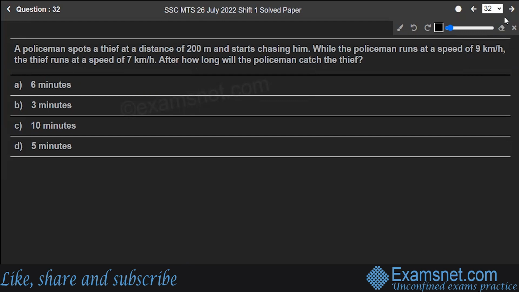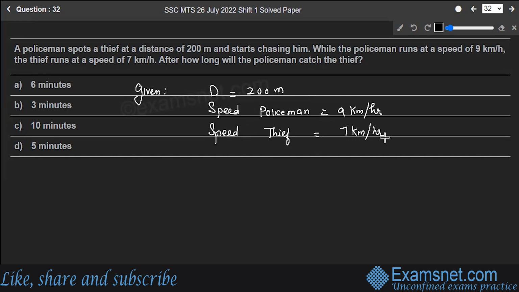You are given the distance is 200 meters. Speed of policeman is 9 km per hour. And speed of thief is 7 km per hour.